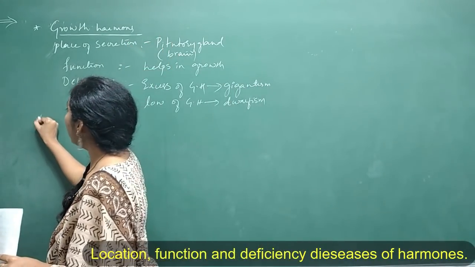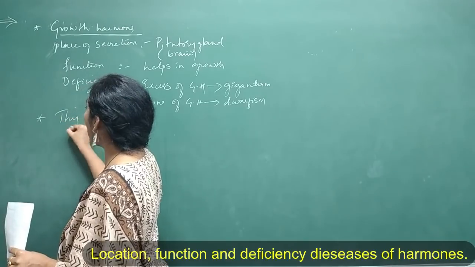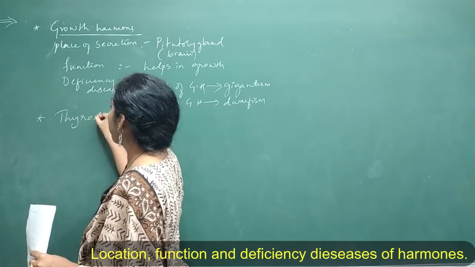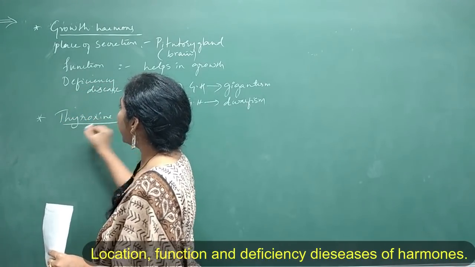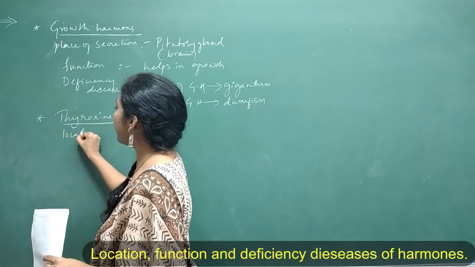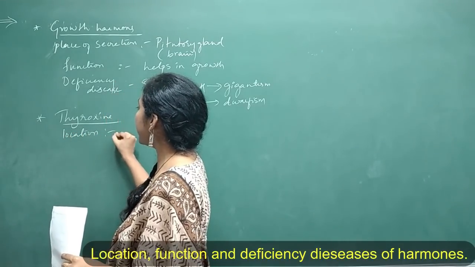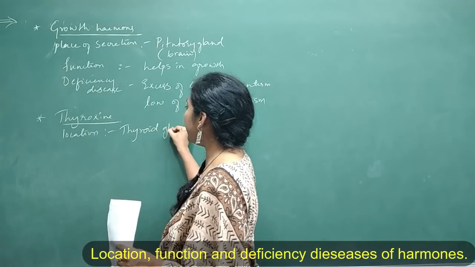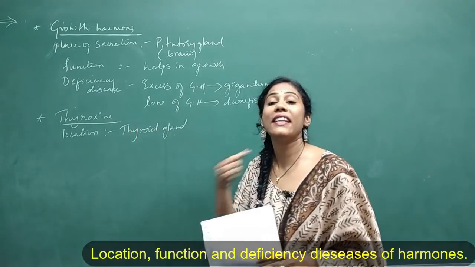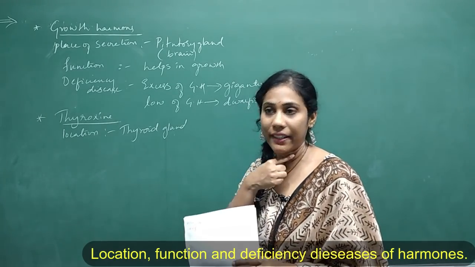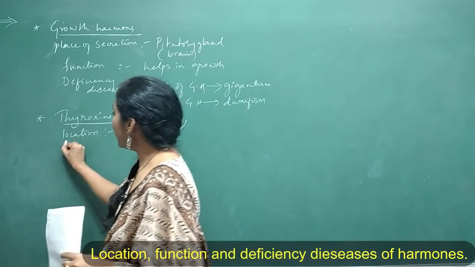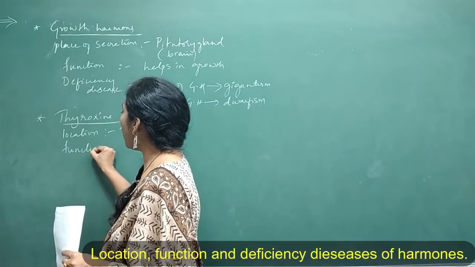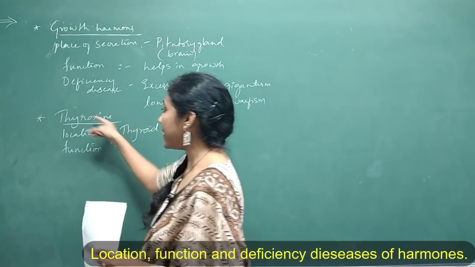Clear? And now let me go for the hormone called thyroxine. So where is thyroxine located? Place of secretion is thyroid gland. So again, where is this thyroid gland present? Thyroid gland is located in throat area. Clear? And can you tell me what is the function of thyroxine hormone?